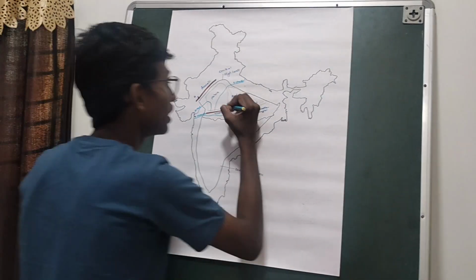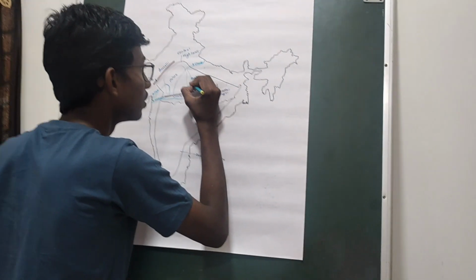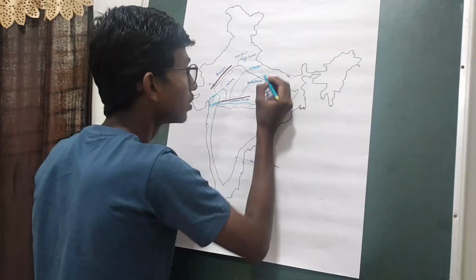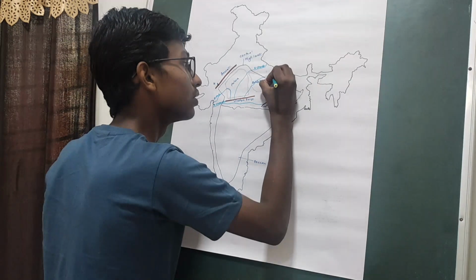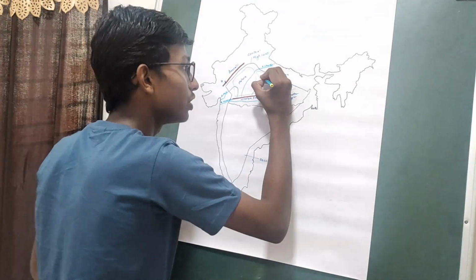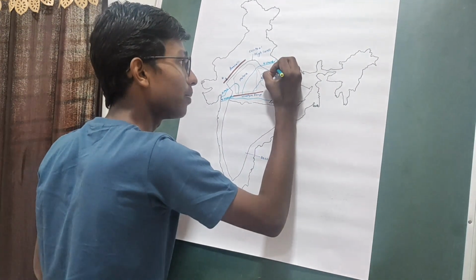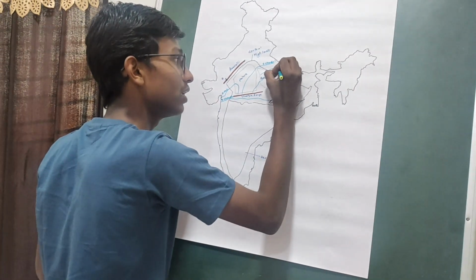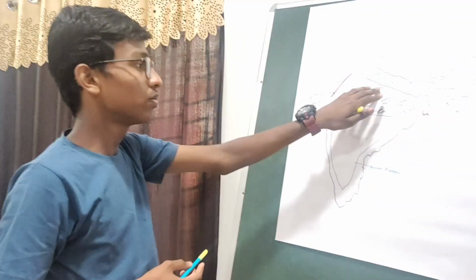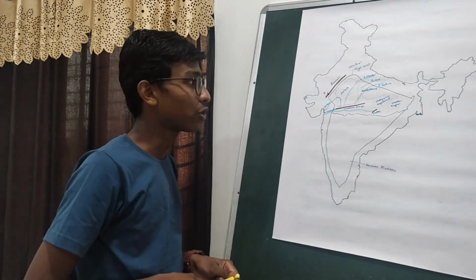Then we have Betwa. This is River Betwa. Then we have River Sindh. River Betwa originates in the Malwa Plateau and some part flows in it, but most of it flows in the Bundelkhand Plateau. And River Sindh almost entirely flows in the Bundelkhand Plateau.